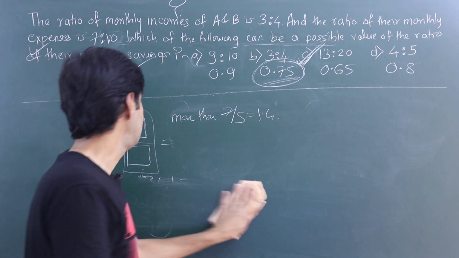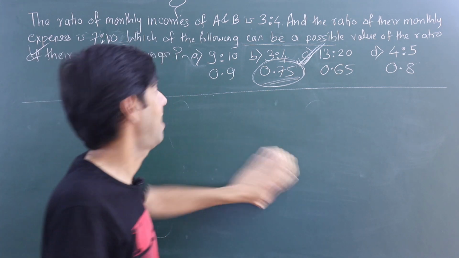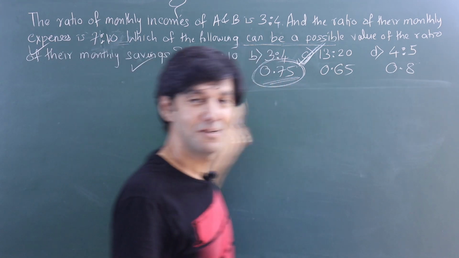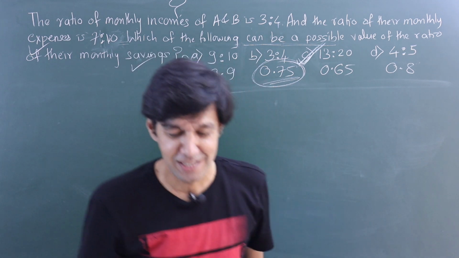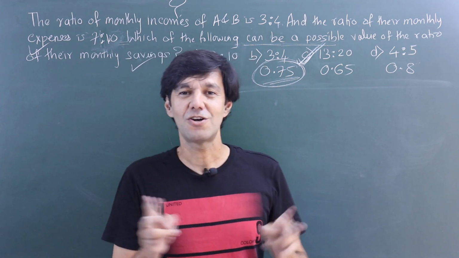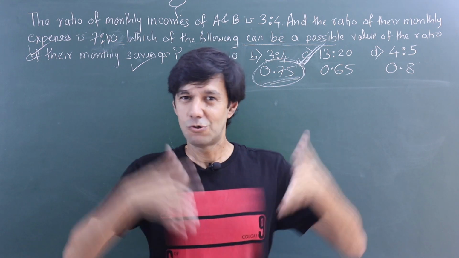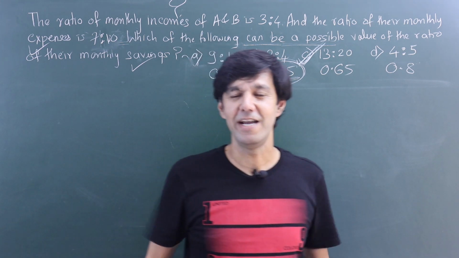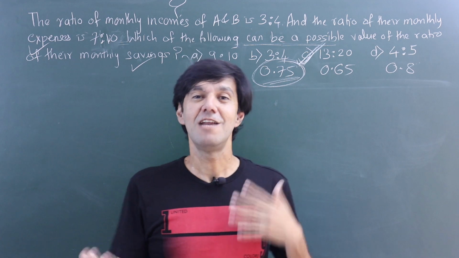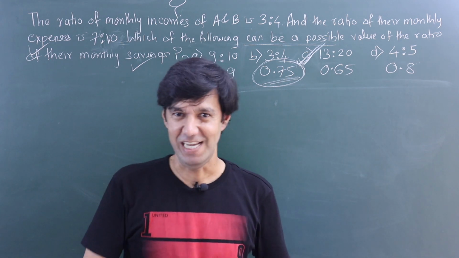So can you do these in your mind? Yes, you can, right? So hopefully this gives you a little more insight into when you add or subtract two different ratios, in which direction the result will go. Thank you.